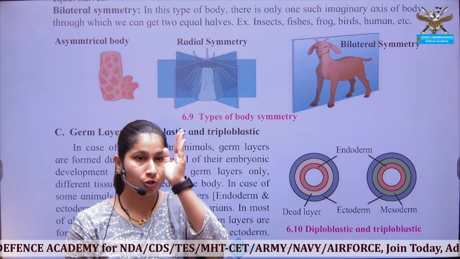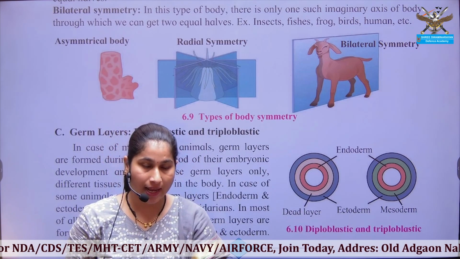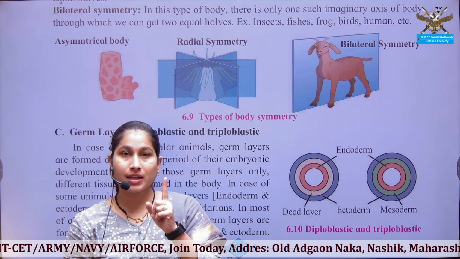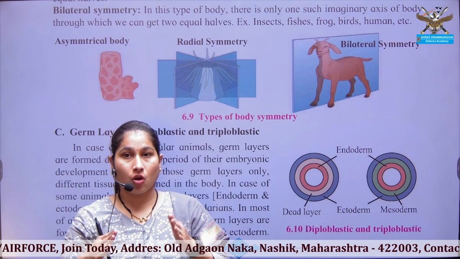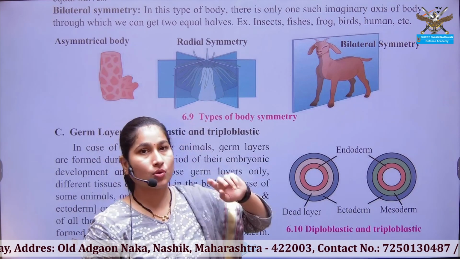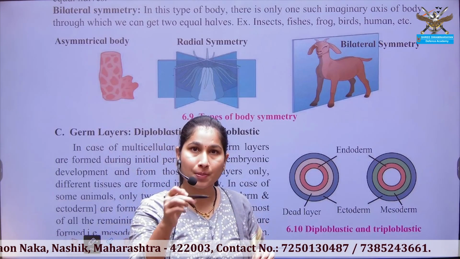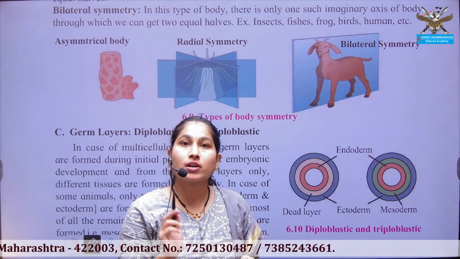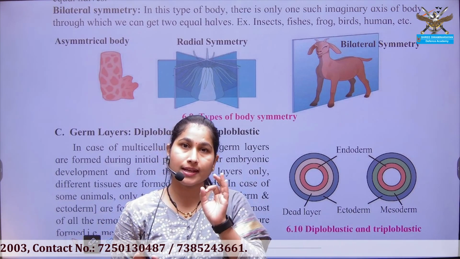Each time an imaginary axis passes through the organism, both halves of the organism look similar. That's why it is known as radial symmetry.